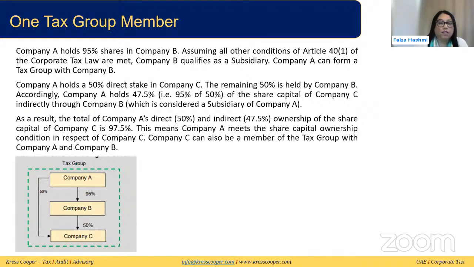If you look at direct and indirect together, it is meeting the 95% condition, because it will be 97.5% in this case. So here companies A, B, and C can be part of the same tax group. Unlike in the first example, where company C was not meeting the condition, here company C can be part of the tax group.